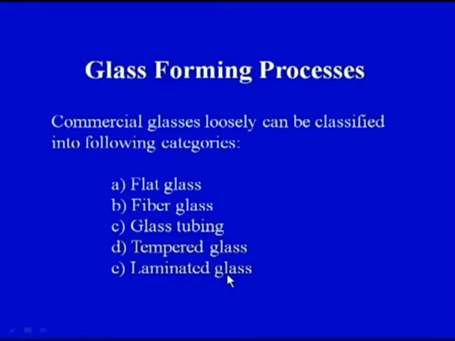Now, depending upon the requirement, we will have different types of glasses, and the processing techniques for all these types of glass would be different.